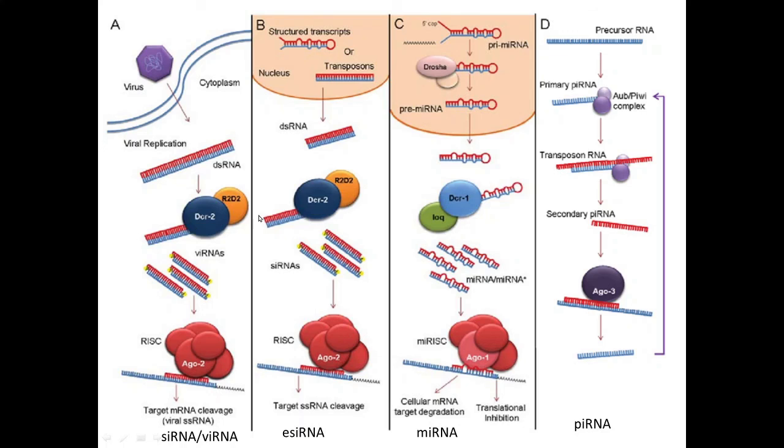Dicer 2 is present in the siRNA pathway, but in the case of miRNA, Dicer 1 proteins come into role to control it. This Dicer 1, along with the Loquacious protein, binds to the double-stranded miRNA molecule. Finally they get processed to form small miRNA molecules.